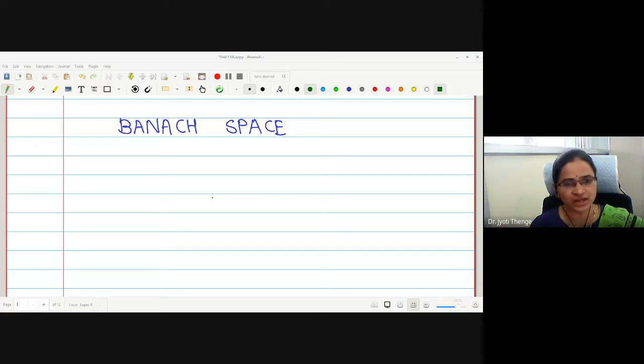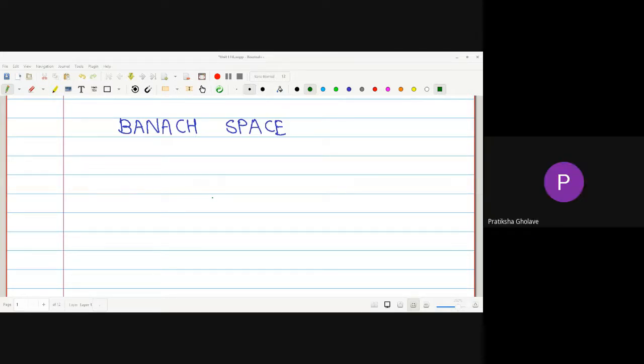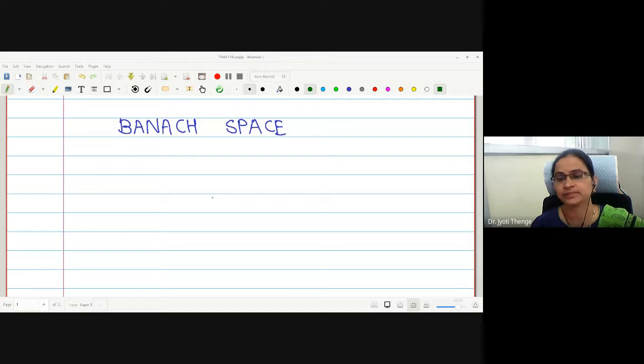Do you have any idea regarding the two words, vector space and linear space? Whether the two definitions are same or different? What about the two spaces, vector space and linear space? Yes, Pratiksha Golve. Can you answer?